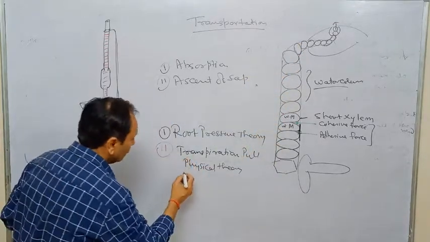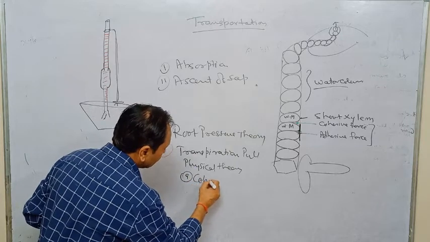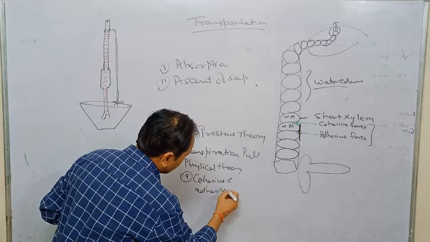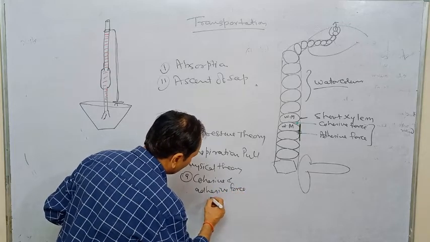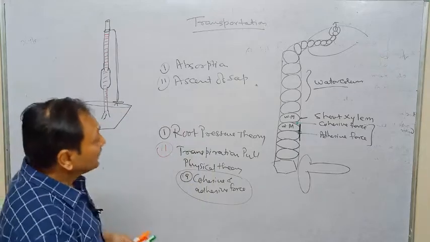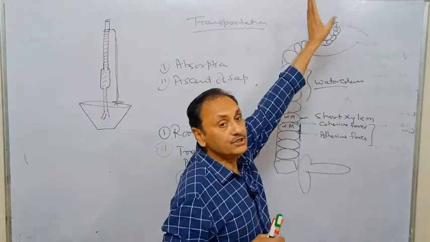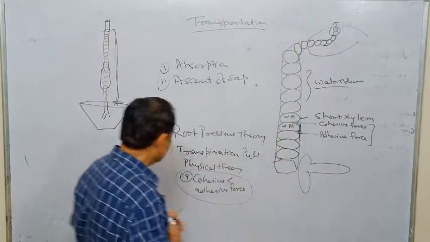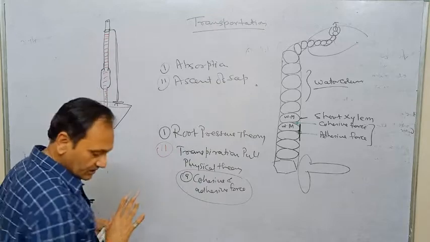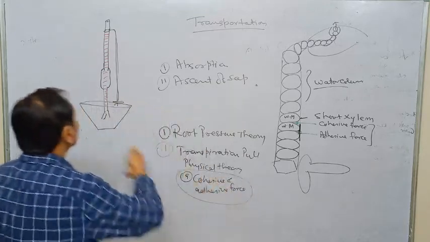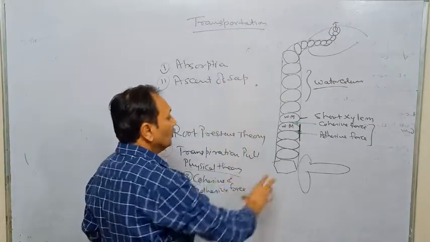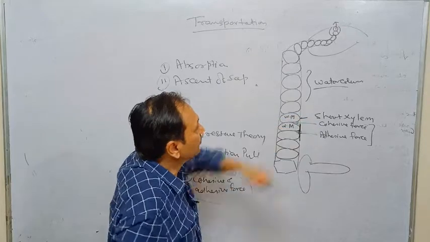So cohesive and adhesive force is responsible for the formation of the water column. Now, next question: how will this water column be continued? Transpiration pull is responsible for it. According to the scientists, transpiration pull is responsible for the conduction, or the continuation, of this water column.